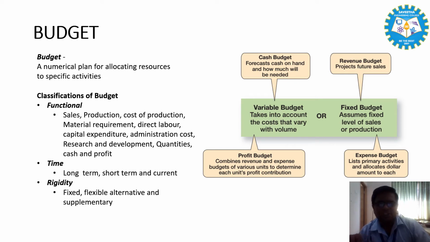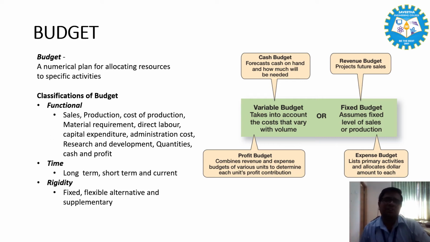The last one is profit budget. It combines the cost and revenue budget. It consists of a set of projected financial statements and forthcoming year schedules. That is why it is also called a master budget.